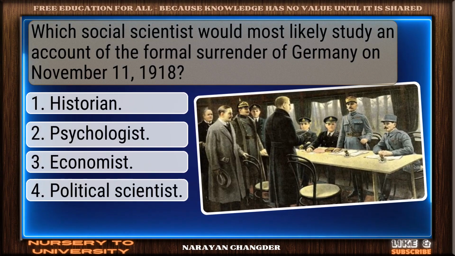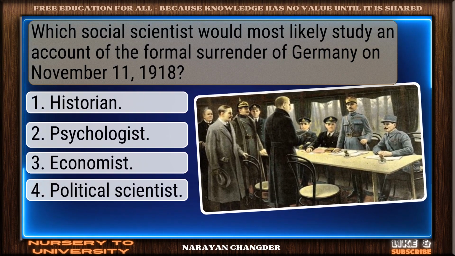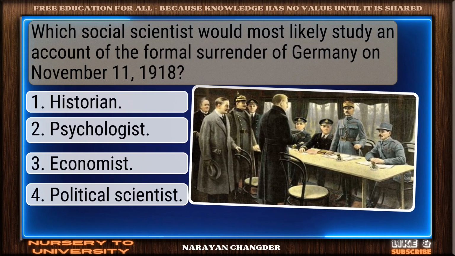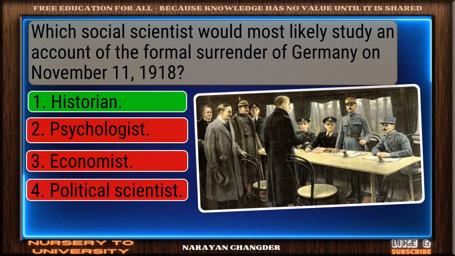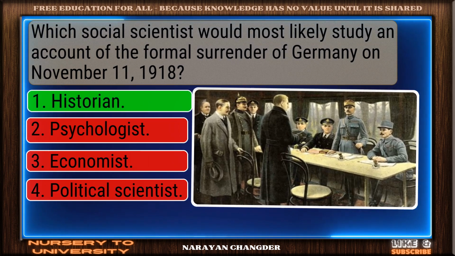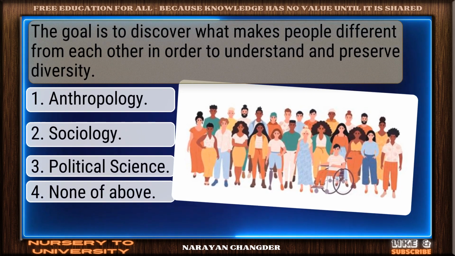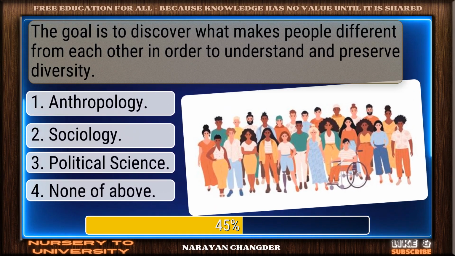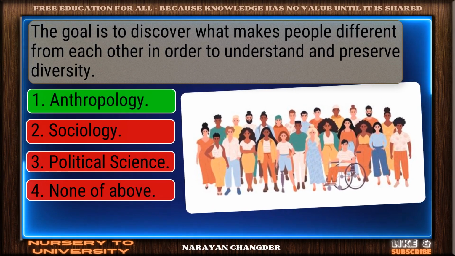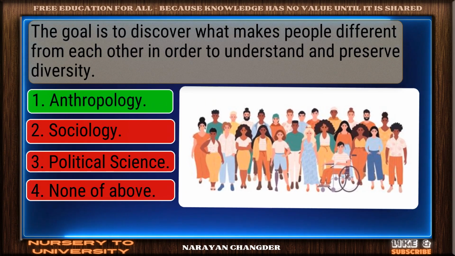Which social scientist would most likely study an account of the formal surrender of Germany on November 11, 1918? Great job. Historian is the accurate answer. The goal is to discover what makes people different from each other in order to understand and preserve diversity. Great thinking. Anthropology is the right choice.